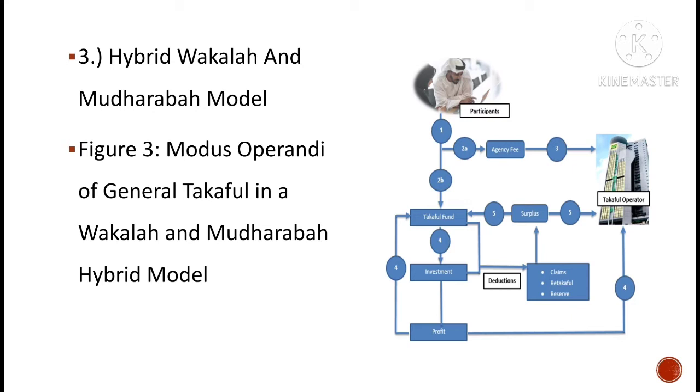This approach seems to be more well accepted and favorable than the other models and is widely adopted by many newly established Takaful operators and international organizations such as the Abu Dhabi National Takaful Operator.